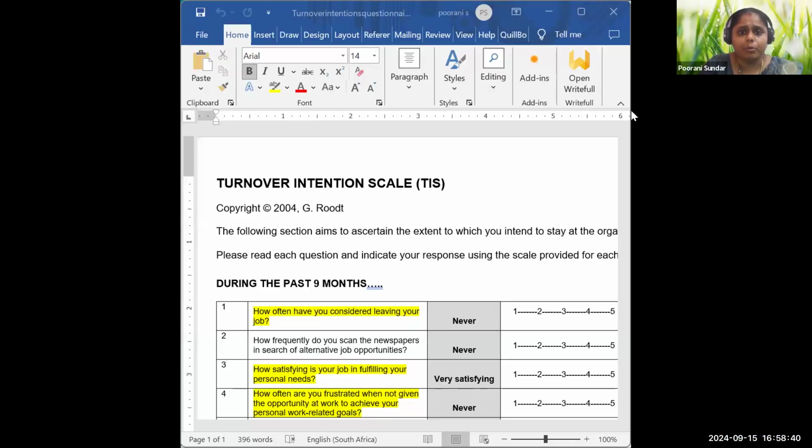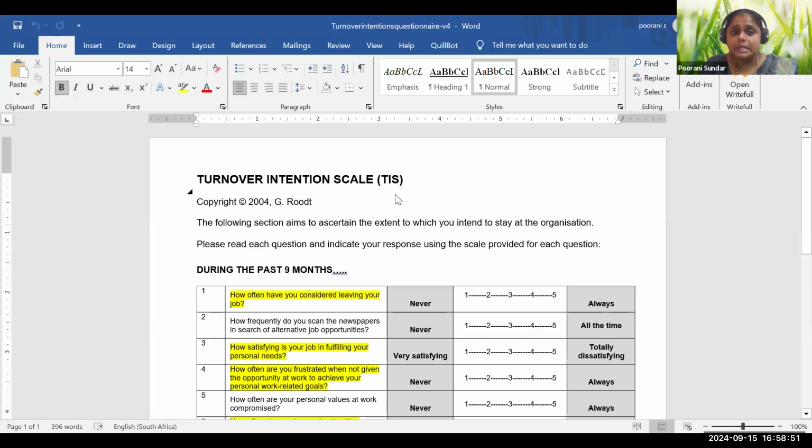I'll show you. Okay, this is the turnover intention scale. Mobily, I think so, it is not full. This scale, the turnover intention scale, is a copyrighted scale, but it is available for research papers, so we can use it.